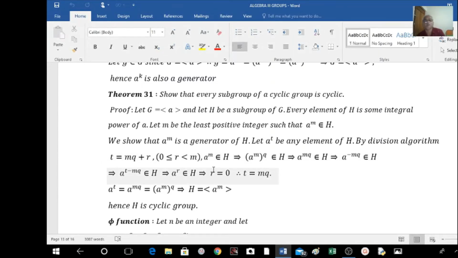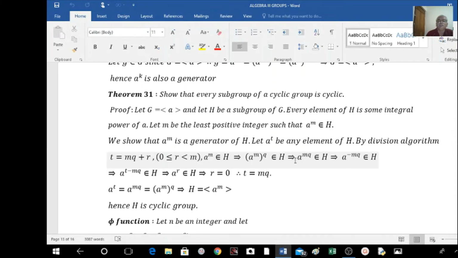Now, already we have taken A raised to M belongs to H. And H is a subgroup here, meaning H itself is a group. Therefore, A raised to M to the power of anything again belongs to H. In particular, A raised to M to the power of Q also belongs to H. That means A to the power of MQ belongs to H.